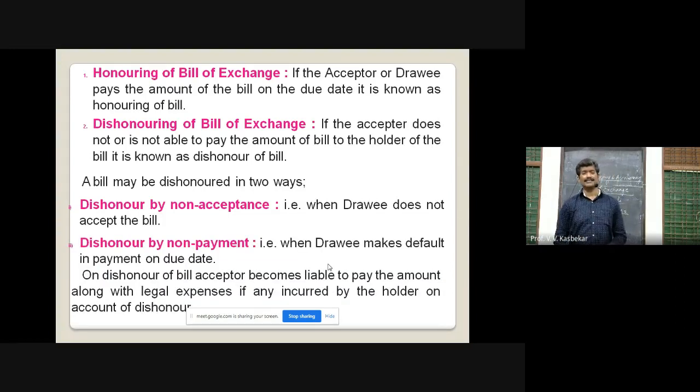In second case, dishonor by non-payment. When drawee makes default in payment on due date. That means on due date, drawee doesn't pay the bill amount. And in that case, the bill is said to be dishonored. And on dishonor of bill, acceptor becomes liable to pay the amount along with the legal expenses for dishonor which is incurred by the holder on account of dishonor.